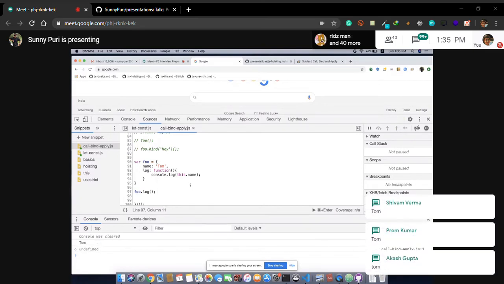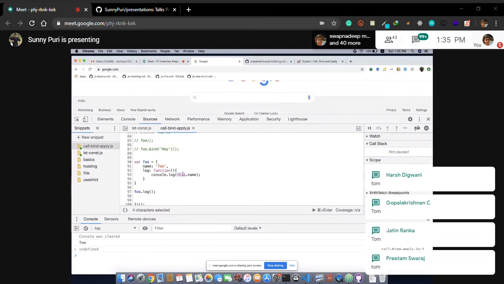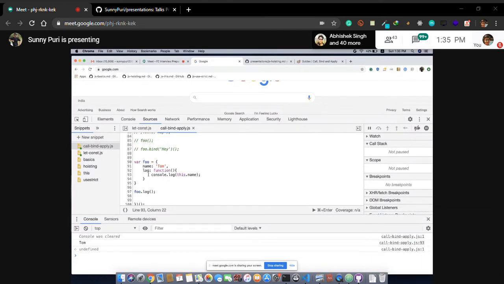Nice. For those who have not attended the first session, and for those who have attended, a recap. Who has called the log function? The simple trick. Foo has called the log function, so this will point to foo. What is foo.name? Foo.name is Tom. Simple, basic approach. Who is calling the log function? Foo is calling it, so this will become foo. Okay, basic trick.